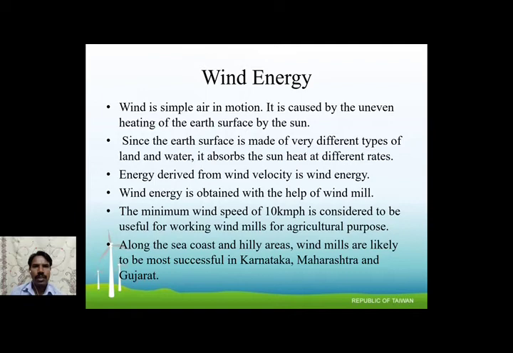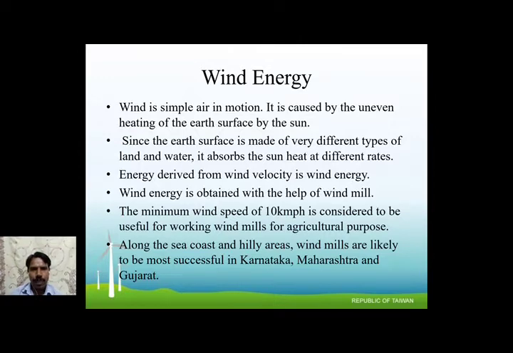Since the earth's surface is made of very different types of land and water, it absorbs the sun's heat at a different rate. Definitely, at the center of the earth it absorbs more heat compared to the poles. Energy derived from wind velocity is wind energy.